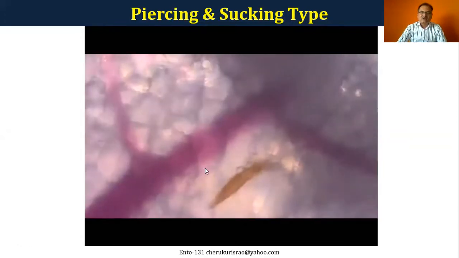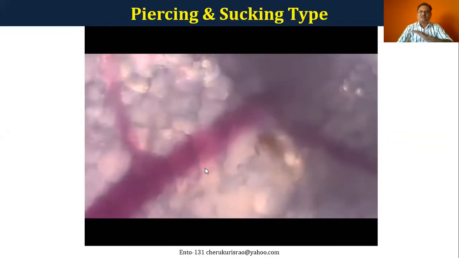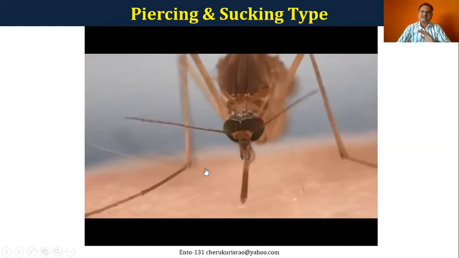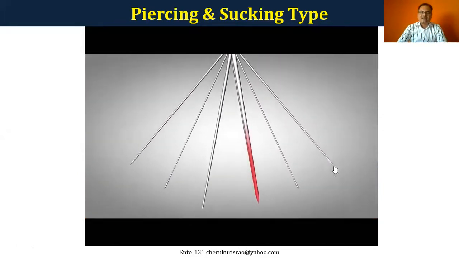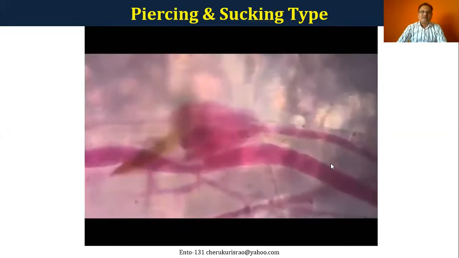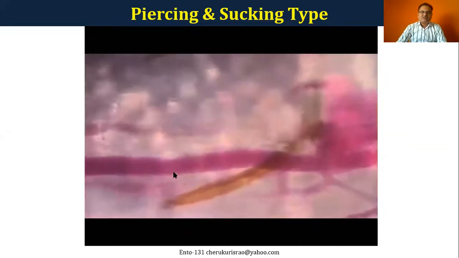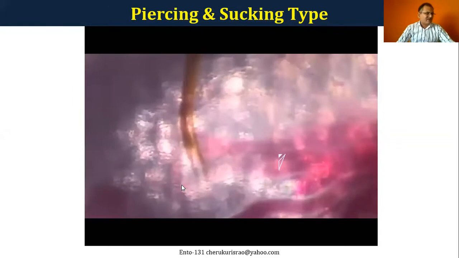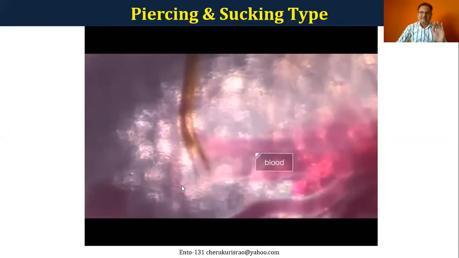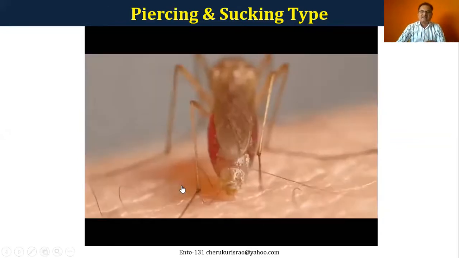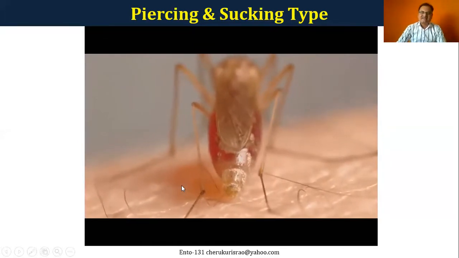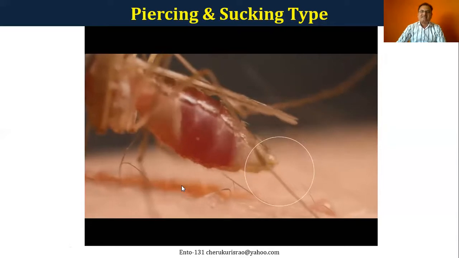And this is the lower lip. The upper lip is actually used for covering all these mandibular and maxillary stylets which are rested inside the lower lip at the resting stage. And you see here, the mandibular stylets are used basically to make some kind of slit. And in the slit, the maxillary stylets will be inserted, and these maxillary stylets will suck the sap.